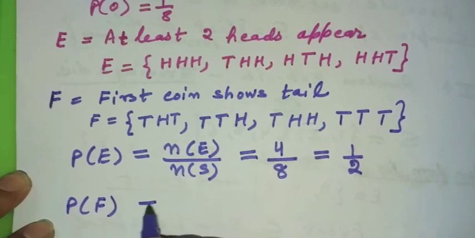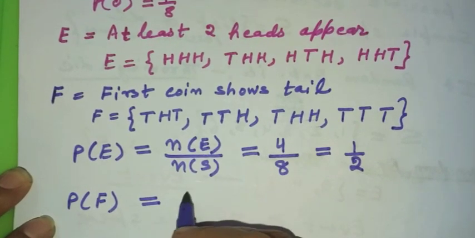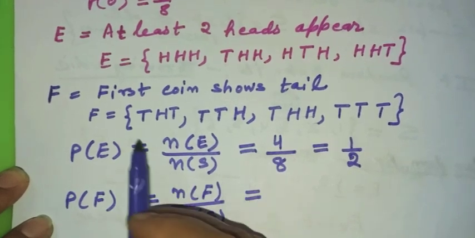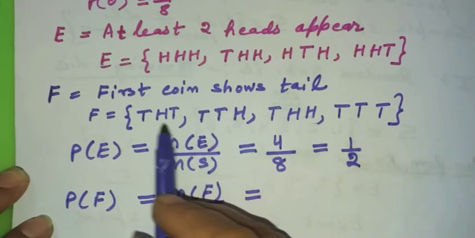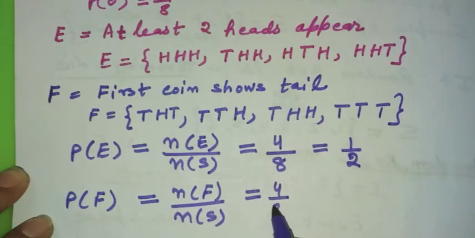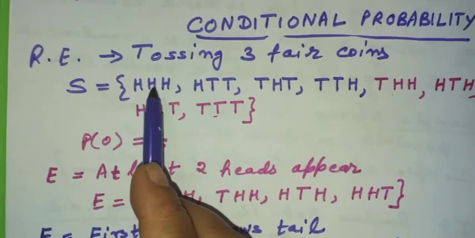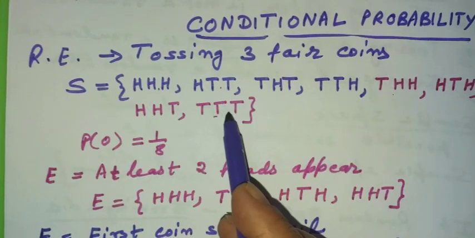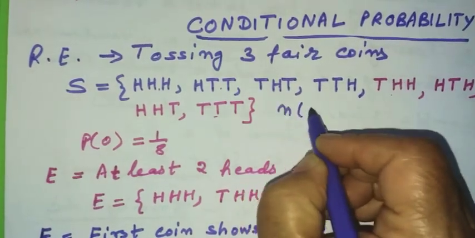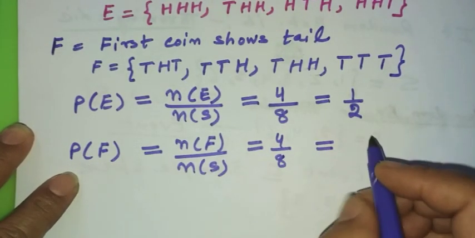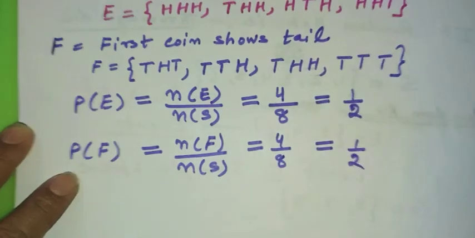Also let me calculate the probability of happening of F. That is equal to the number of elements in F divided by the number of elements in the sample space. I can count that set F is also containing 4 elements, and the total number of elements in the sample space, we are talking about this. The sample space has got, let us count, 1, 2, 3, 4, 5, 6, 7, 8 elements. So the number of elements in the sample space is 8. So the probability of happening of F comes out to be also 1 by 2.